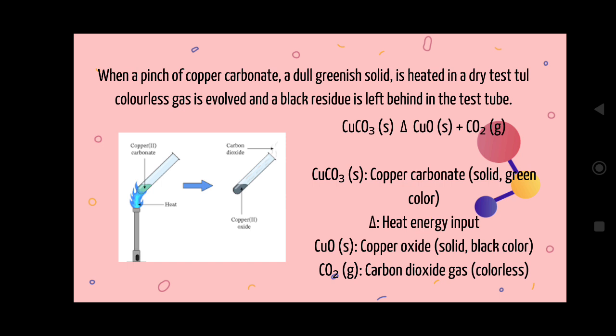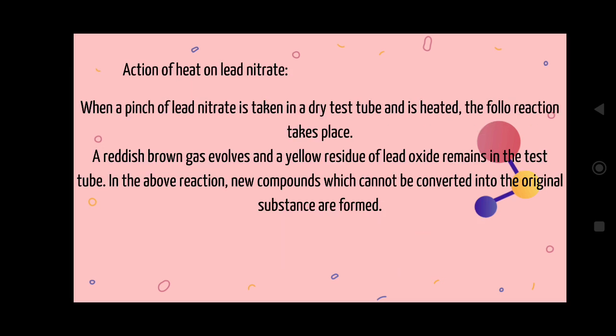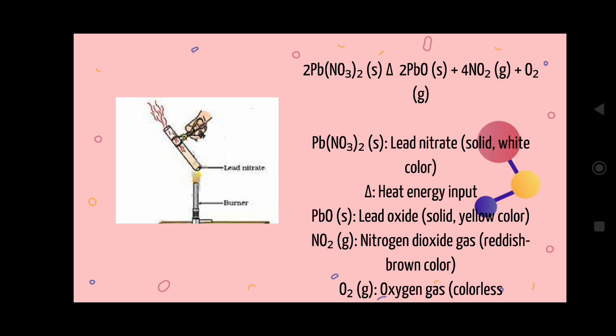Okay, a completely new substance is formed. Again, see, that is lead. Take lead nitrate and heat it. What will happen? Initially lead nitrate is a solid white colored substance. While heating, we get a solid yellow colored substance, that is lead oxide, along with a reddish brown gas, that is nitrogen dioxide, and colorless oxygen gas is also there.